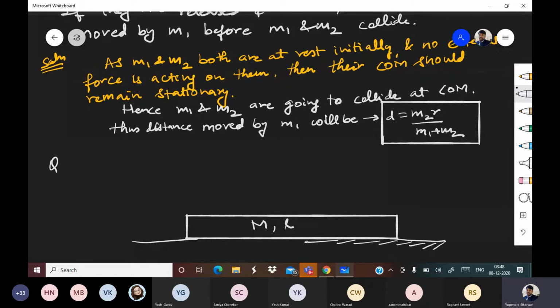What type of ground? Smooth. So basically there is no friction between the platform and the ground. Now there is a person of mass small m who is standing at end A, and there is another end B.